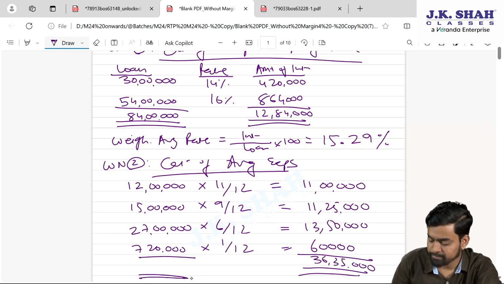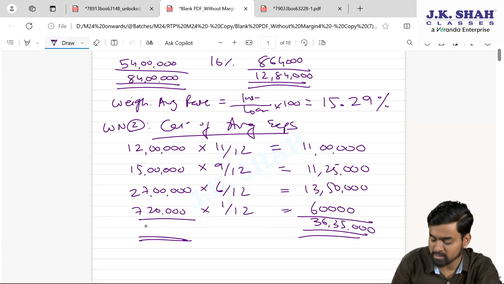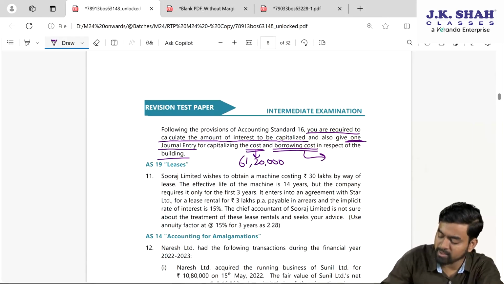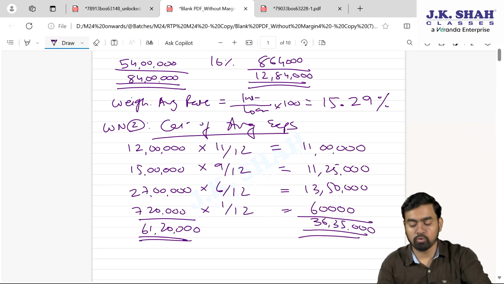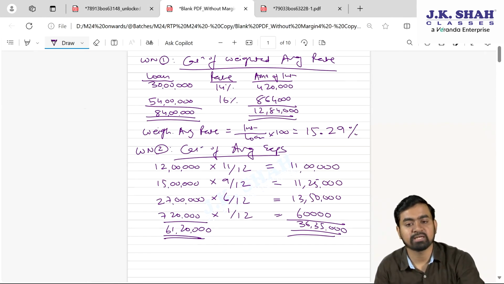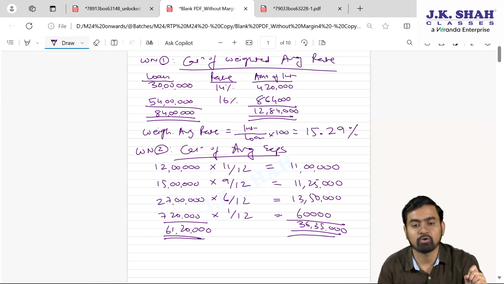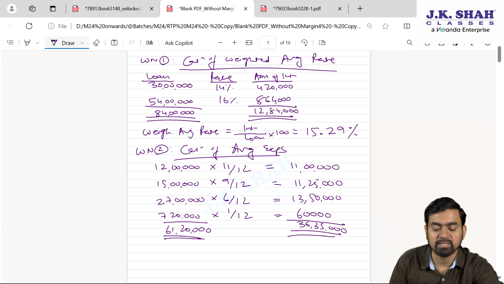And here this total is 61 lakh 20,000, which we have already calculated. Fine. So we got two things here. Average rate is 15.29% for the general borrowing, and 36 lakh 35,000 is the average expense during the year.